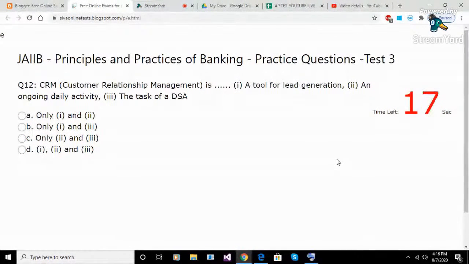Question 12. CRM, Customer Relationship Management, is: 1. A tool for lead generation. 2. An ongoing daily activity. 3. The task of a DSA. Option A. Only 1 and 2. Option B. Only 1 and 3. Option C. Only 2 and 3. Option D. 1, 2, and 3. Answer D. 1, 2, and 3.